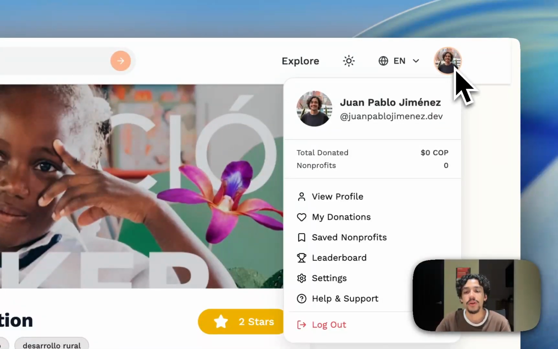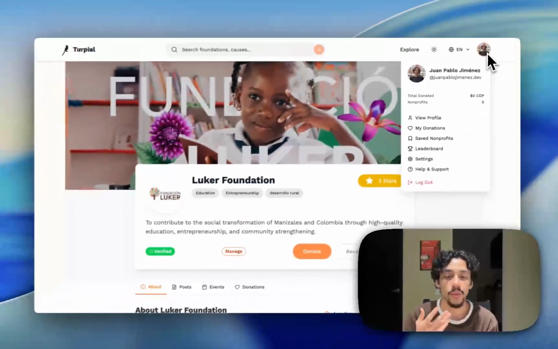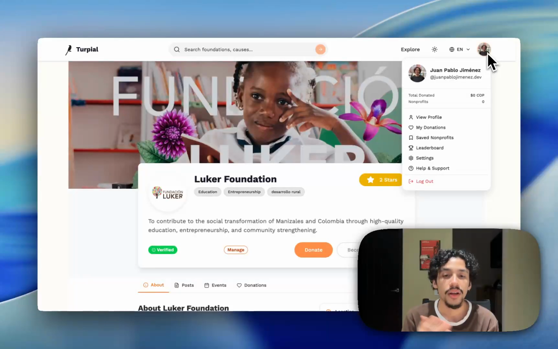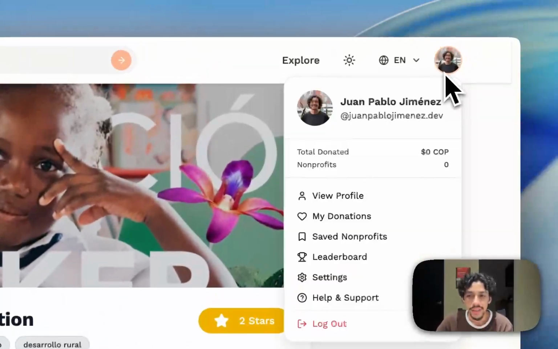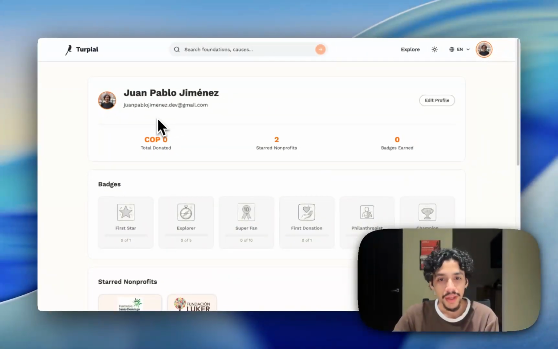in my profile I'm going to be able to see what charities and what nonprofits I have starred. So clicking in view profile, we're going to be able to see our information, how many starred nonprofits we have, and also some badges, because it's very important to have gamification in these kinds of scenarios.